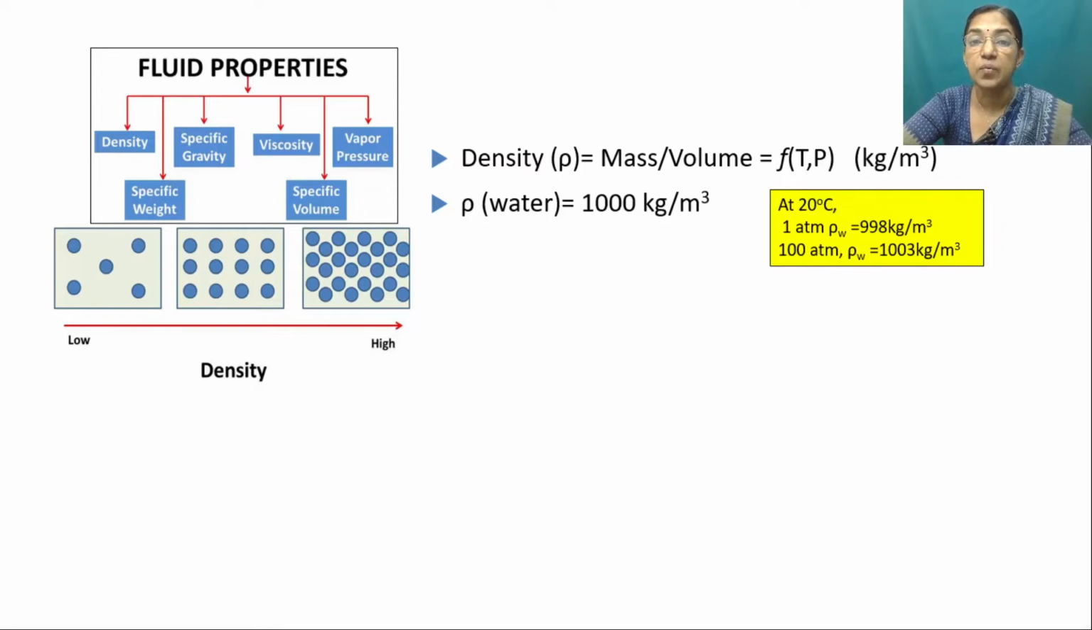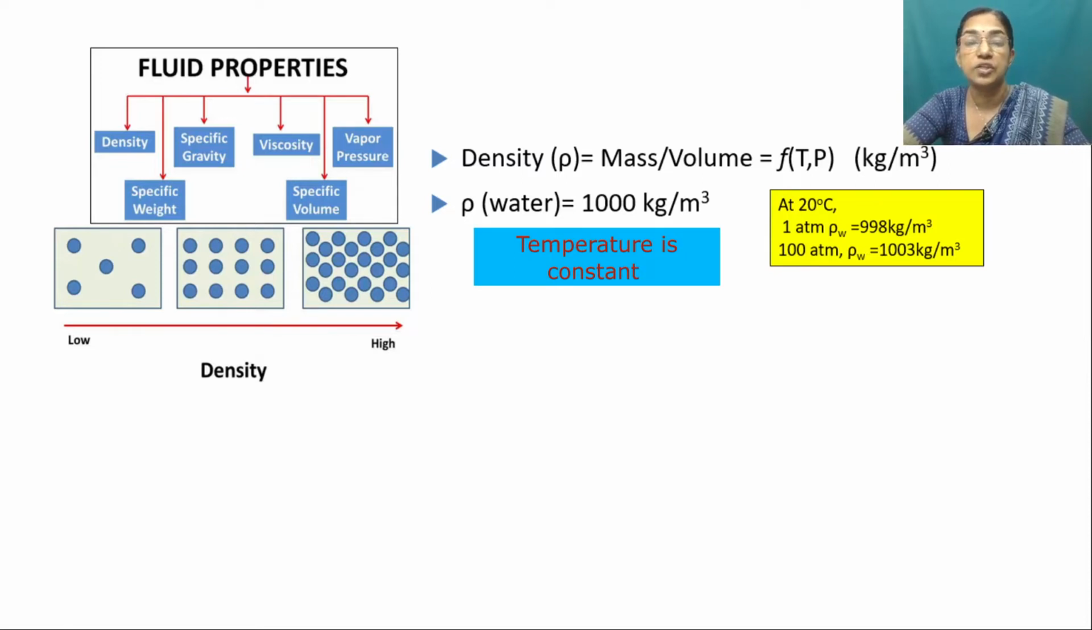Now coming to liquids. In the case of liquids, variation in density by pressure is very small. For example, consider water at 20 degrees. If you increase the pressure from 1 atmosphere to 100 atmospheres, the density increases from 998 kg per meter cube to 1003 kg per meter cube. That means the increase in density is approximately 0.5%.